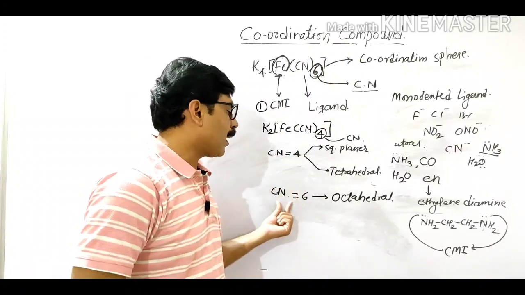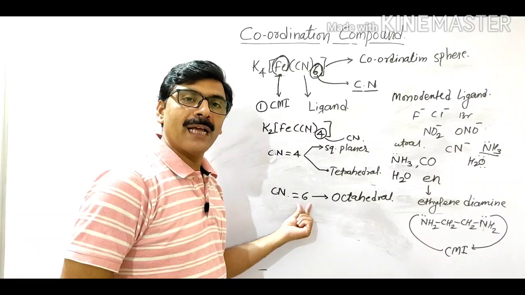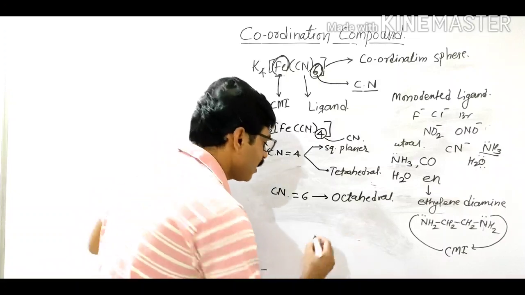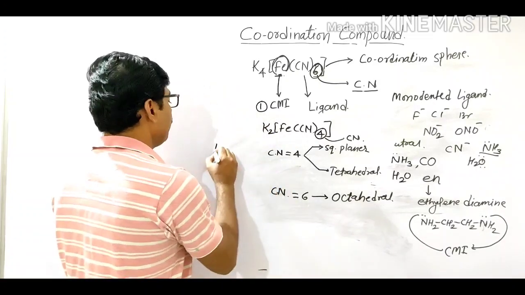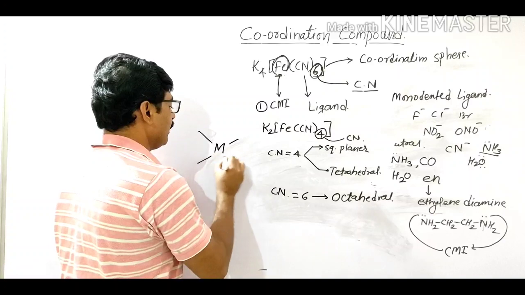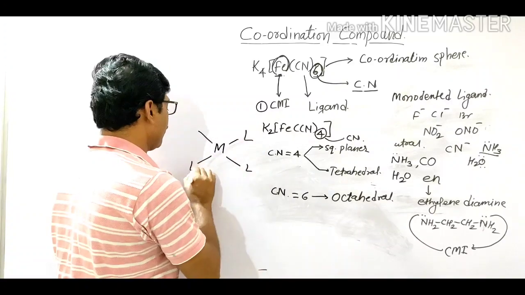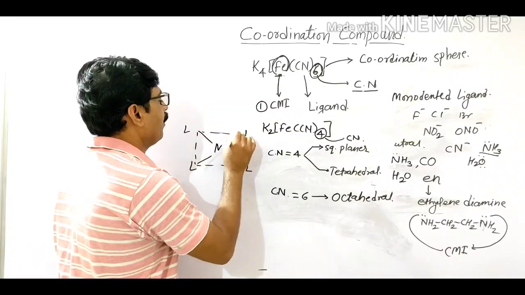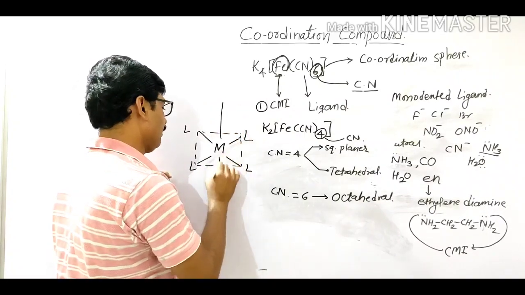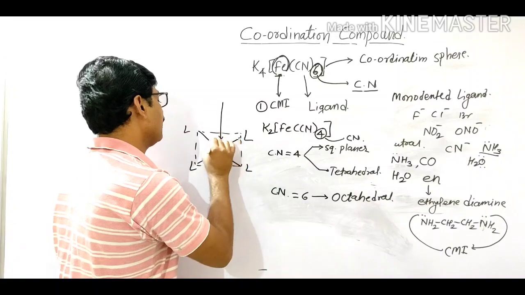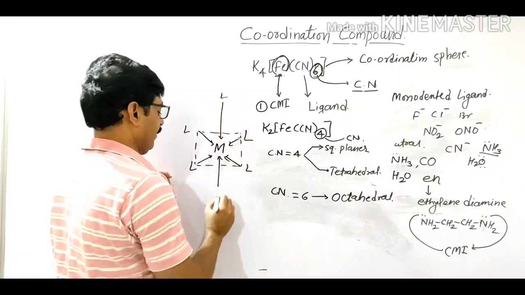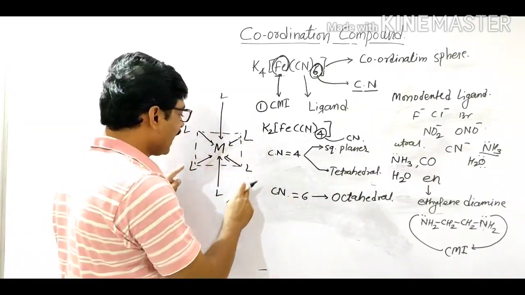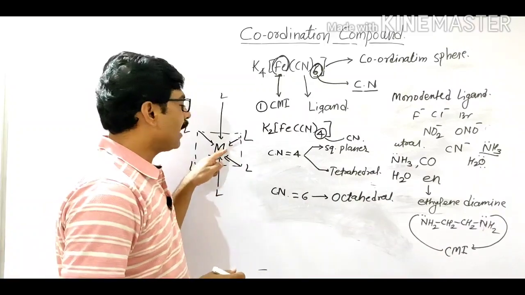Means when the coordination number of a complex is 6, then it is an octahedral complex, and the shape of an octahedral complex is: metal atom at the center, then 4 ligands are attached, and 1, and 2 ligands, means total 6 ligands are attached to the metal atom.